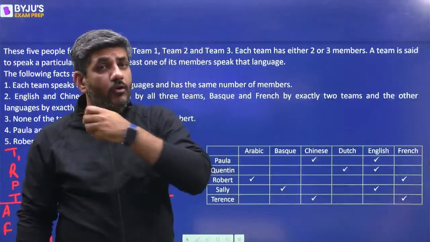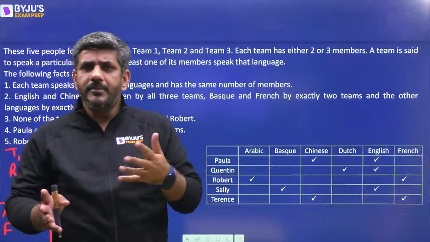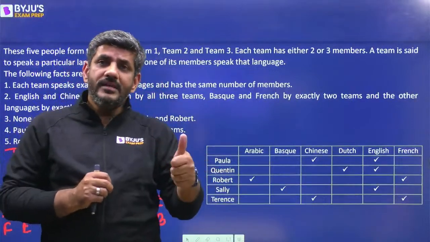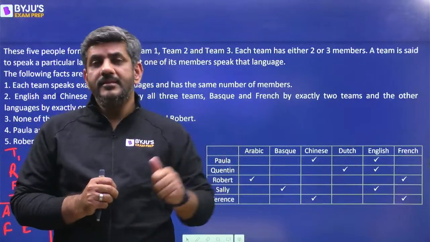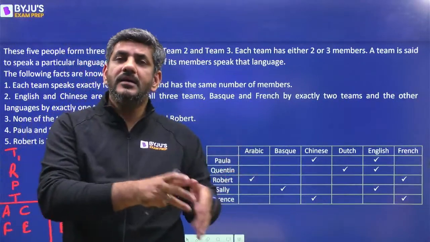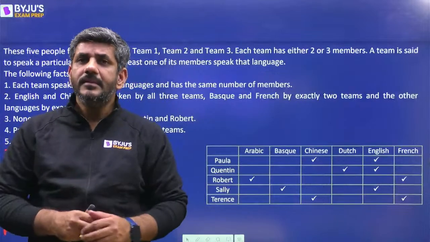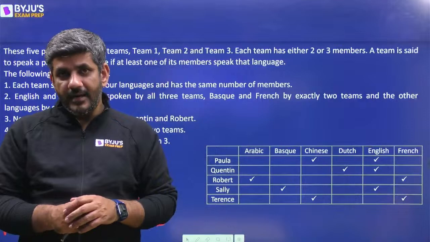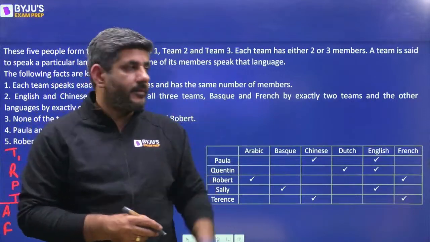The first thing that I always do, or I always tell the students, there are two things that we have to take care of here. One thing is the number of people in the teams, so which all people are there in team 1, team 2, team 3. And the second thing is which languages do they speak. What all languages and what all people are there.